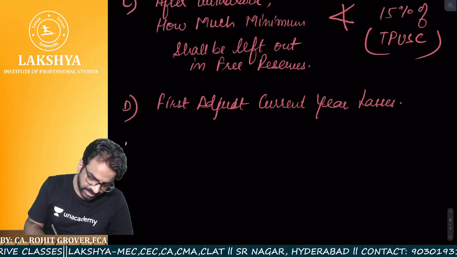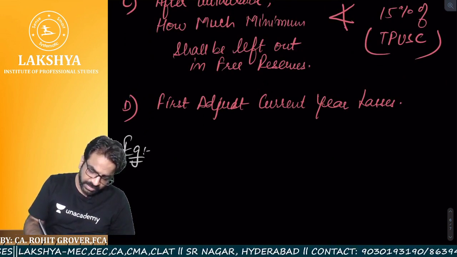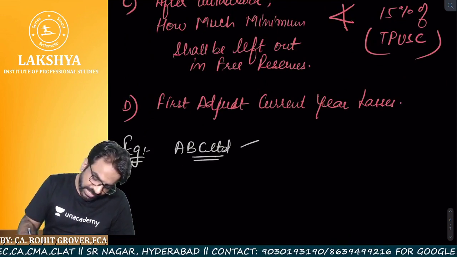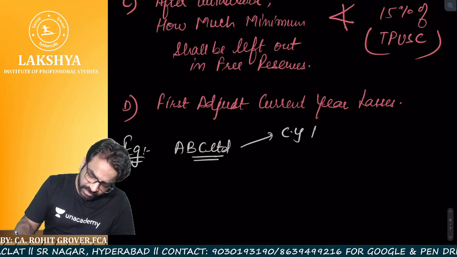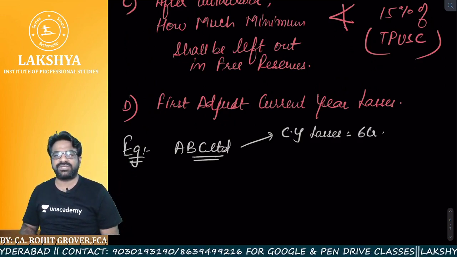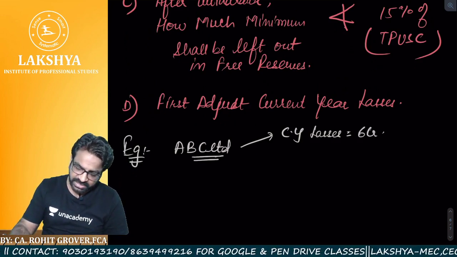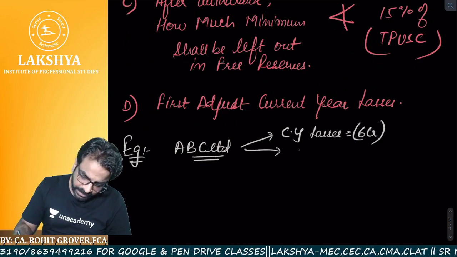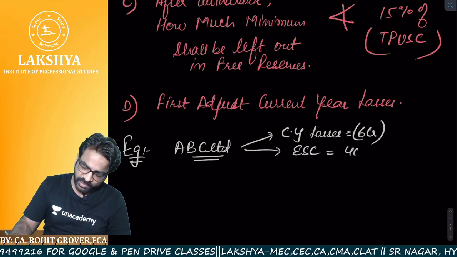Now listen to this carefully. Example: suppose there is one ABC Limited company. ABC Limited's current year losses are 6 crores. Its equity share capital is 40 crores.